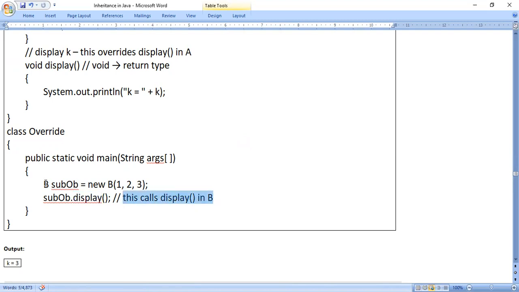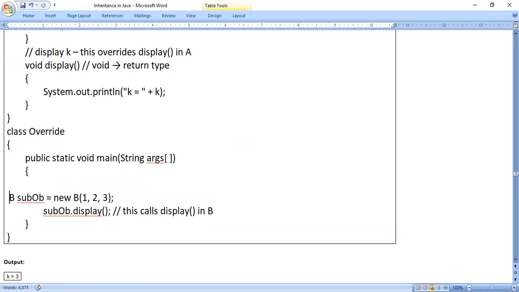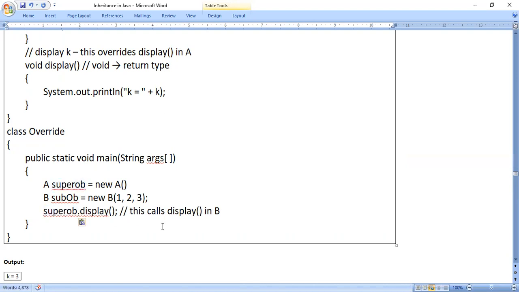Just for example, if I write A super ob equals new A, and in place of sub ob, I use super ob, then I can say this calls the display method in A, because it all depends on the object we use.